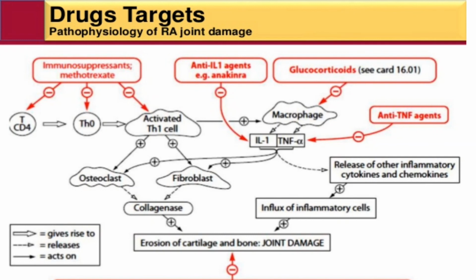Then macrophages release IL-1 and TNF, leading to the release of other inflammatory cytokines and chemokines and influx of inflammatory cells. This acts as a cause of corrosion of the cartilage and bone joints.